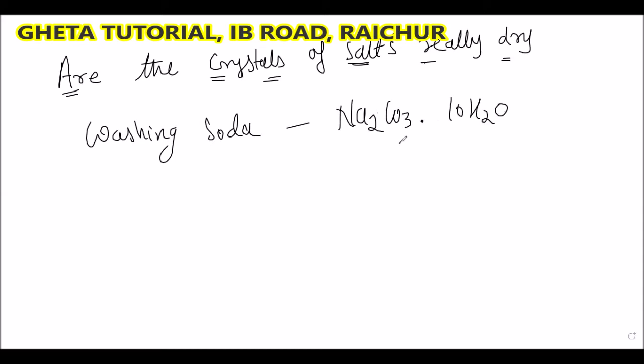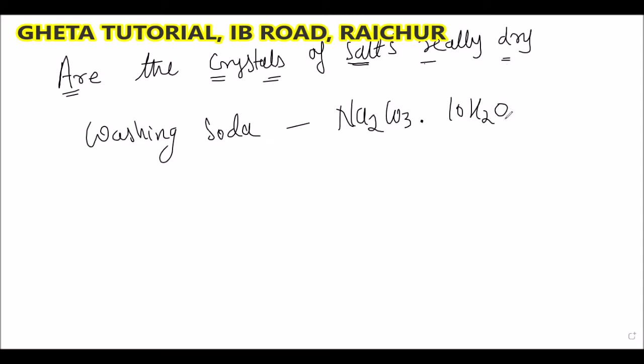Have you checked the washing powder, whether it is dry or wet? If you check the washing soda or washing powder in your house, like Surf Excel, Rin, whether it is dry or wet? Dry, sir. Exactly correct. It seems to be dry, but actually they are not dry. They contain some water.